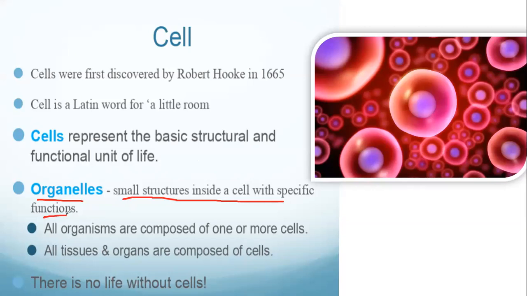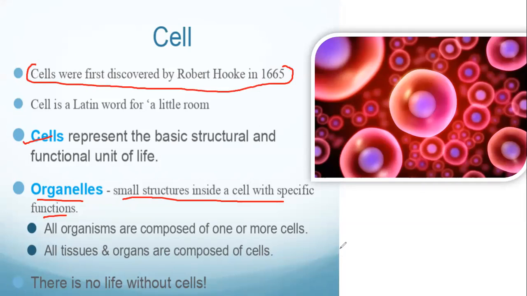So if you have a note, please write it. The basic structural and functional unit of life is cell. Cells were first discovered by a scientist known as Robert Hooke. There are different levels of organization.